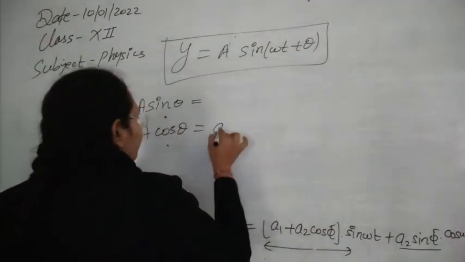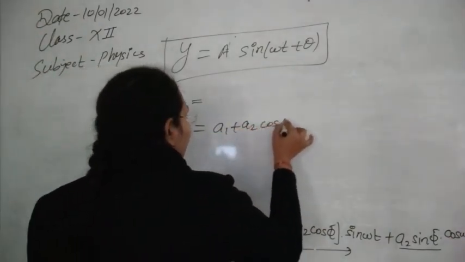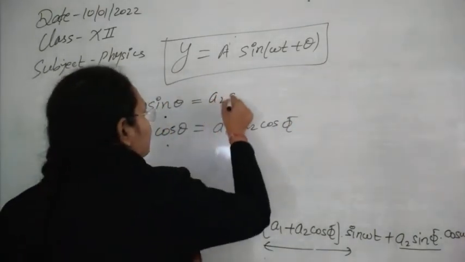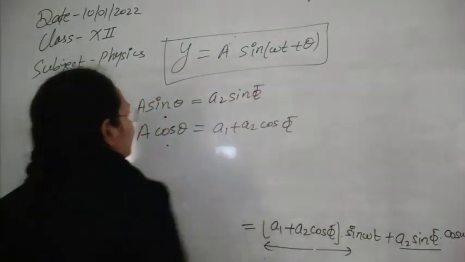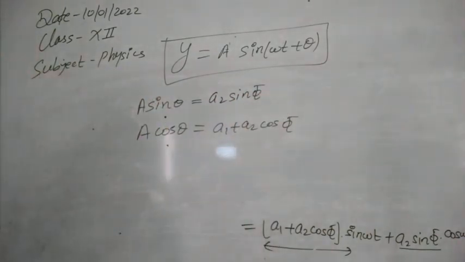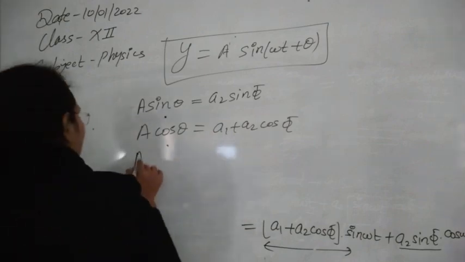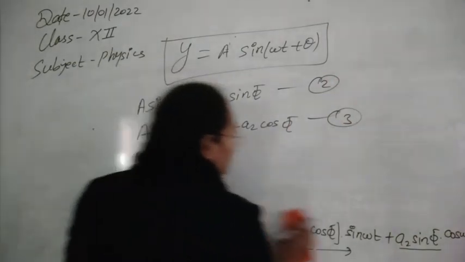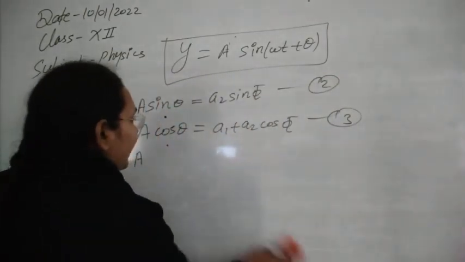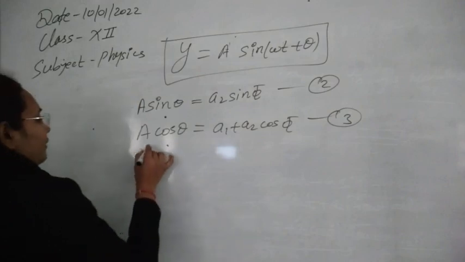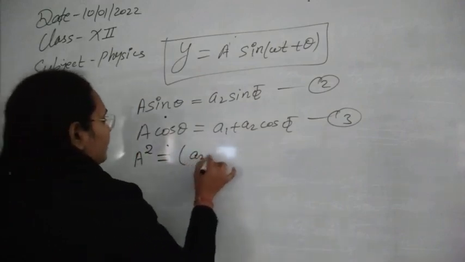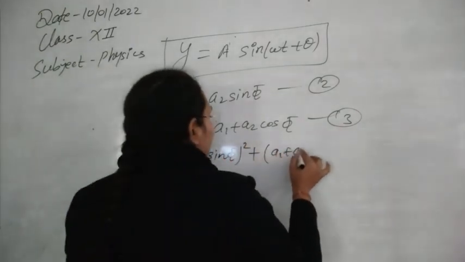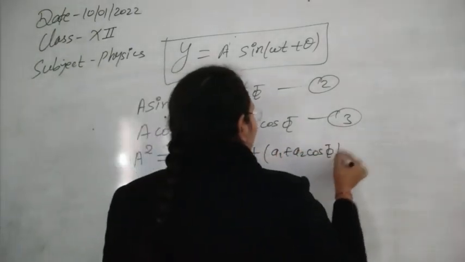A1 plus A2 cos phi was replaced by A cos theta. Similarly, A2 sin phi was replaced by A sin theta. Suppose this is equation 2 and this is equation 3. If we square these two equations and add them, we can find the value of A square: A2 sin phi whole square plus (A1 plus A2 cos phi) whole square.